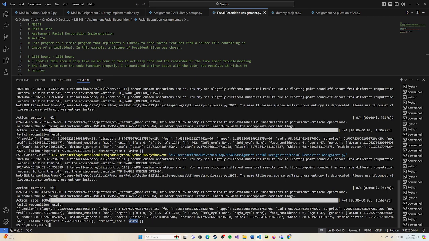I've ran a few other images through it just for playing around, and it's interesting to see how it calculates, especially age, and sometimes the race can be a little interesting how it calculates out. Sometimes the shading on the image, I think, can virtually affect how it can calculate the race. But again, I'm not entirely sure about that. That's just my own thoughts. But it was very cool, and I'm going to definitely be playing with this more.